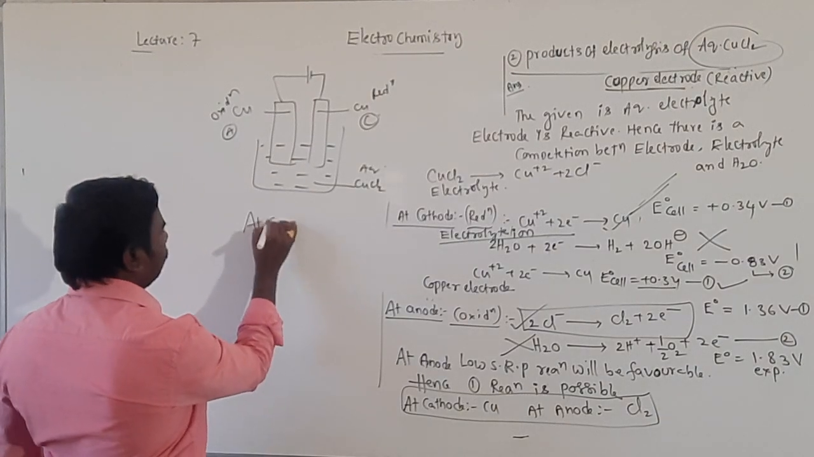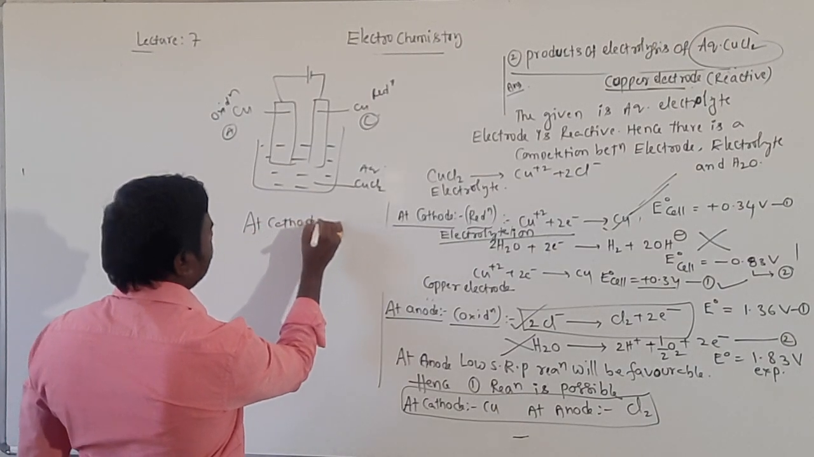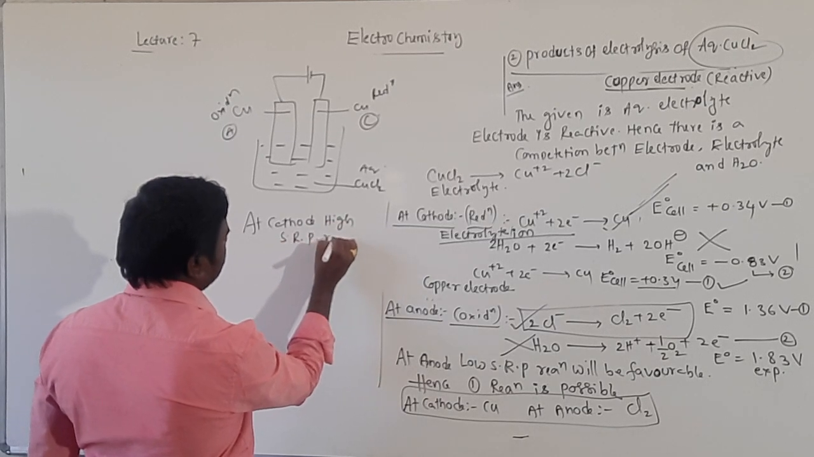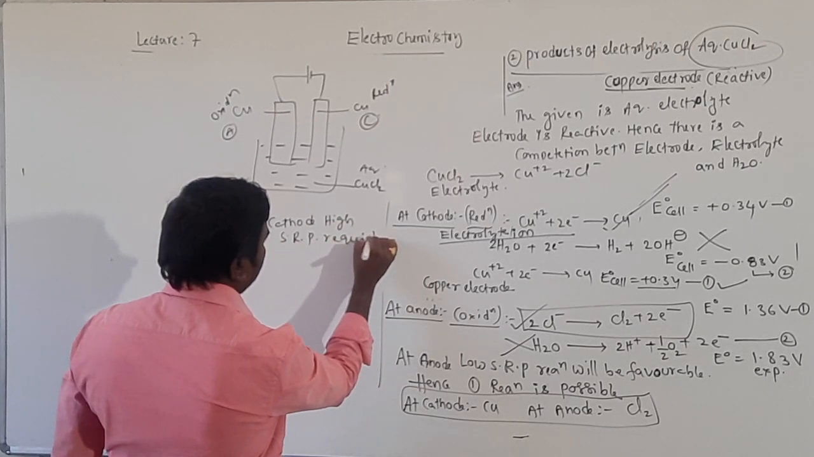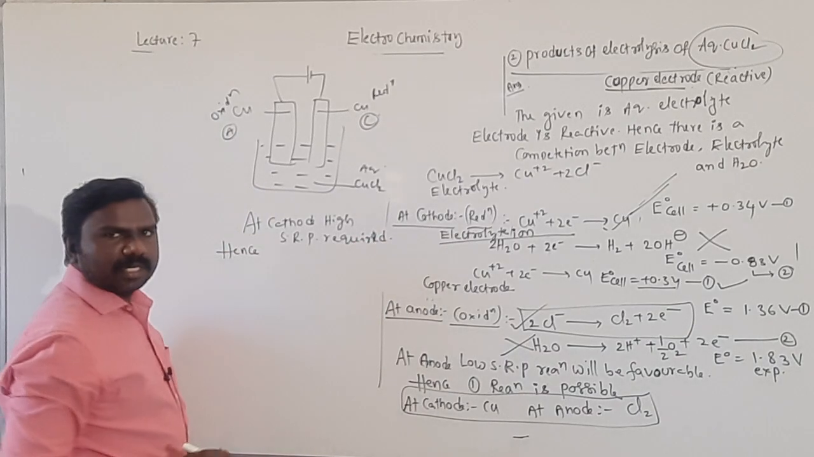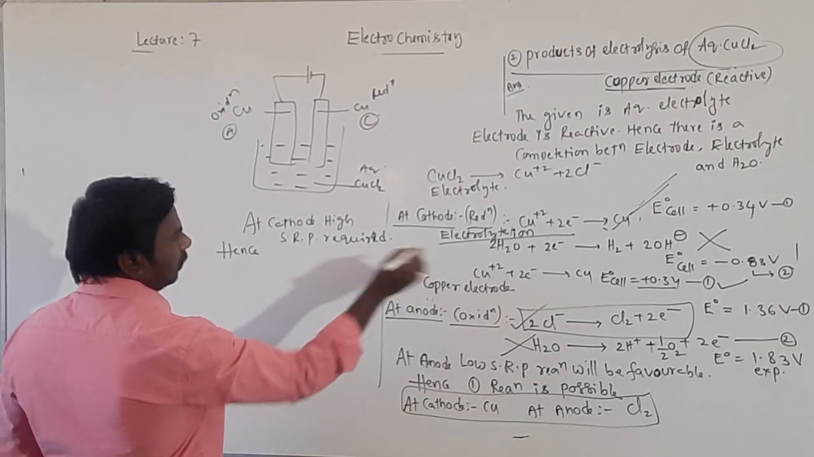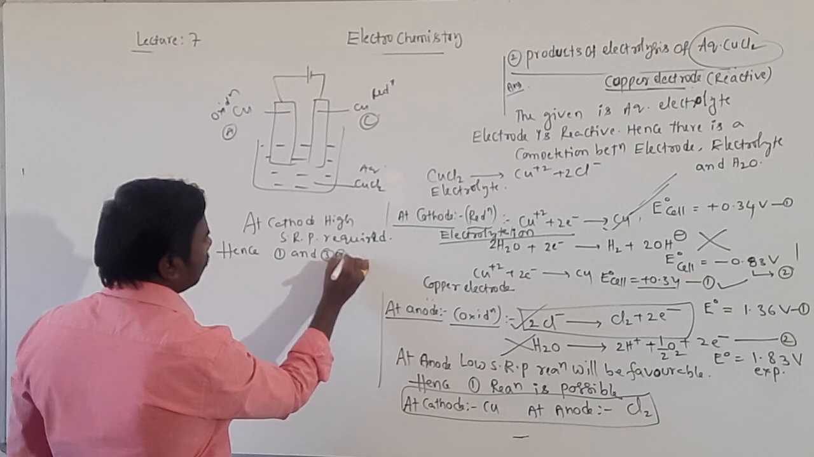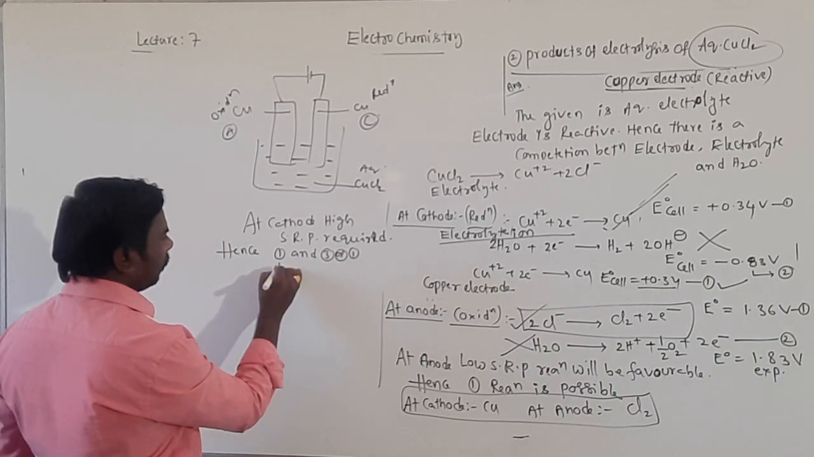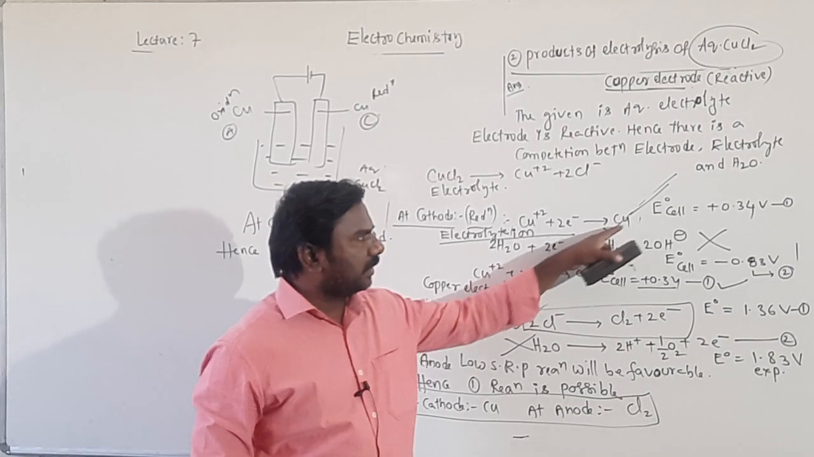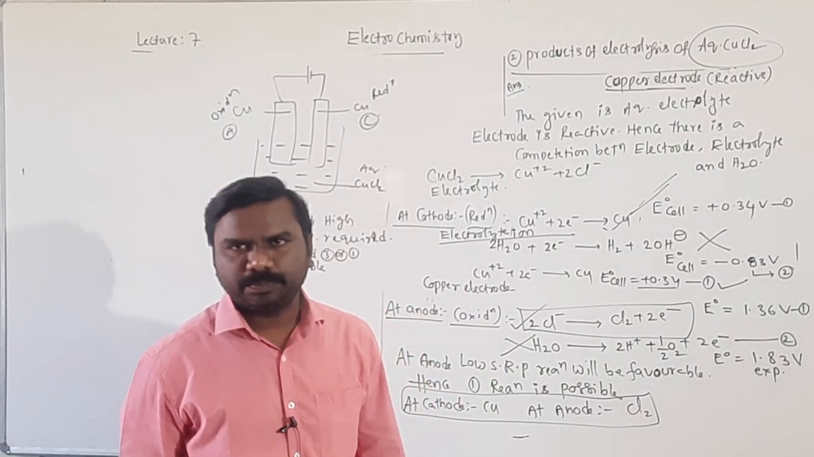At cathode, high SRP required. Hence, what are possible, students? So, first reaction and third reaction. Third is taken as 1 only. Possible. Okay? It means copper deposited at cathode.